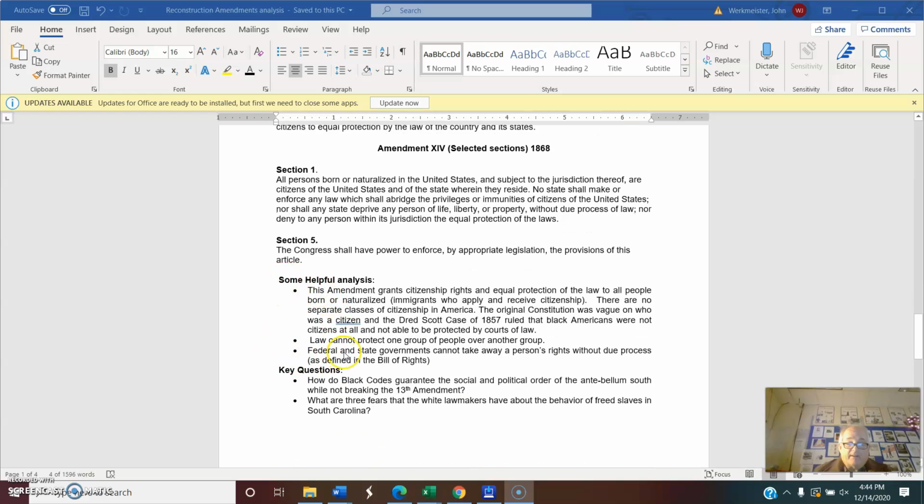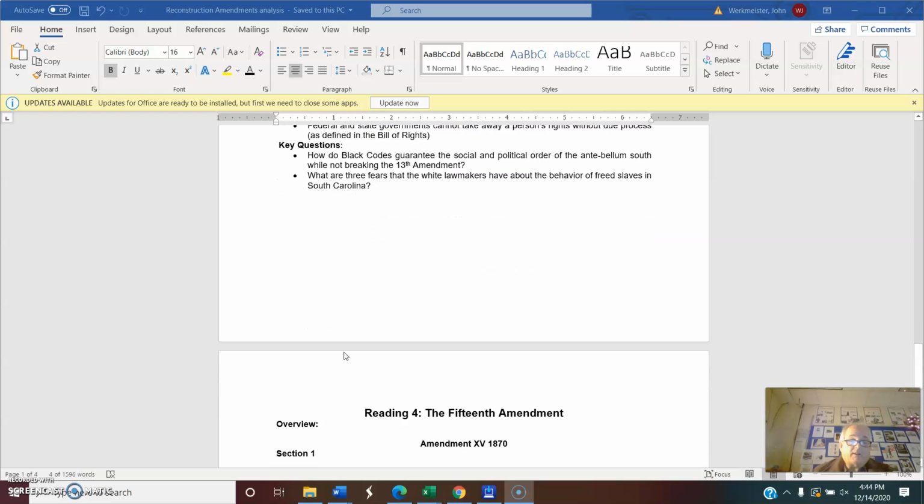Again, I give you some helpful hints to understand it. The Constitution is not supposed to be overly complex, but it is important enough that it is argued quite frequently in the Supreme Court by some of the country's most trained lawyers. We have the key questions.